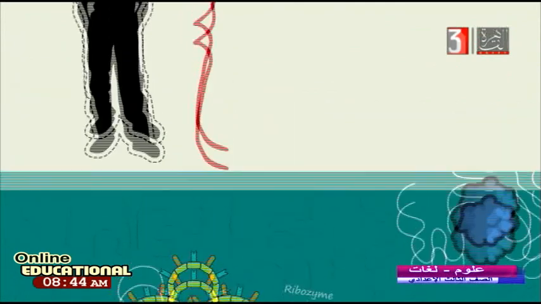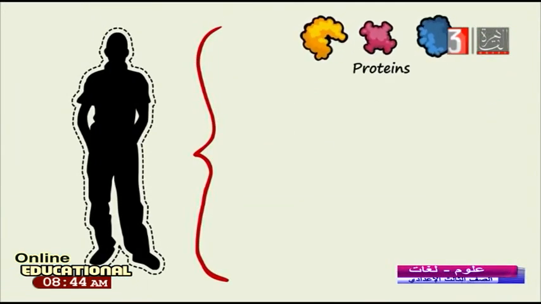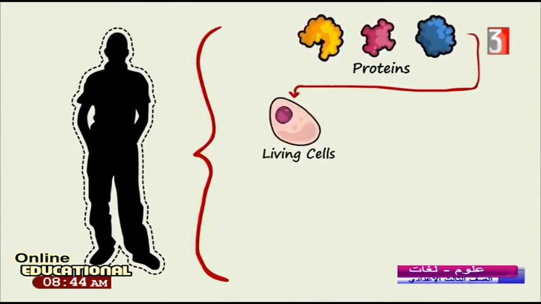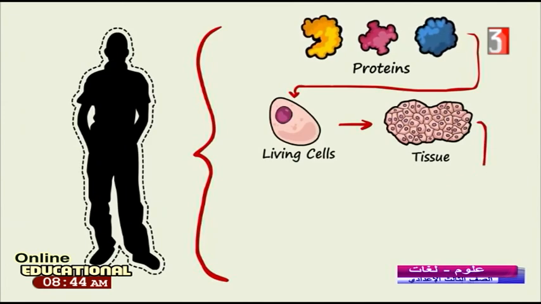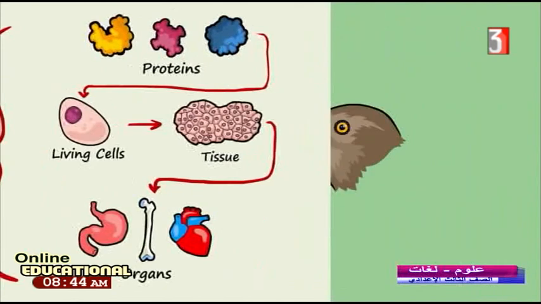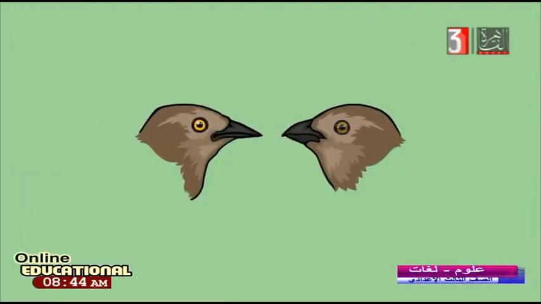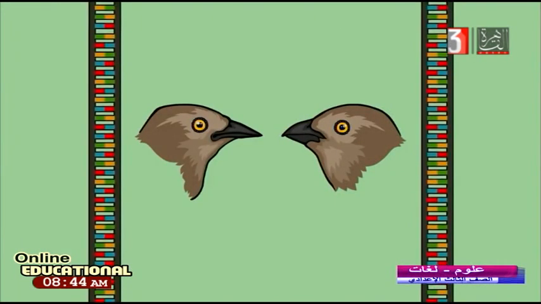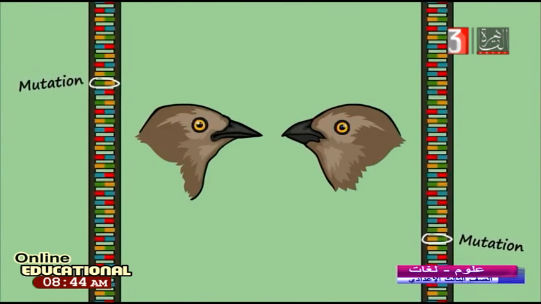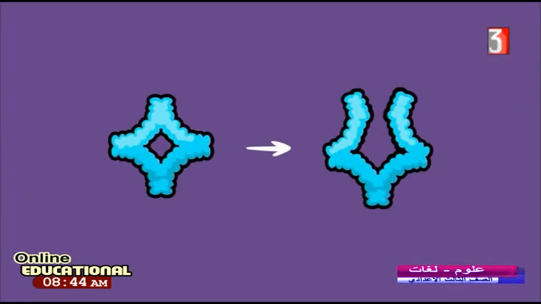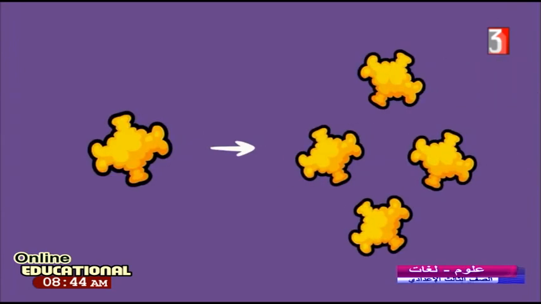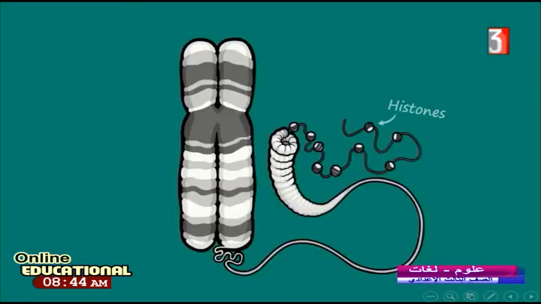For example, I have here a human. This human has a protein. We know that. Where is this protein found? Found inside the living cell. Living cells are collected to be tissue. This tissue is collected to be organs. All of them give me a complete body. This is for humans? No, for different living organisms. Suddenly, a problem happens inside DNA. It makes a mutation, a change in the shape of these cells.